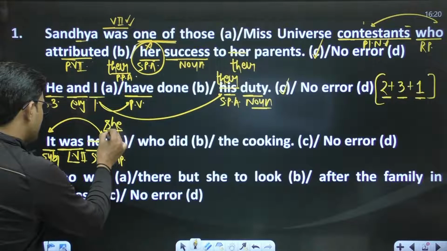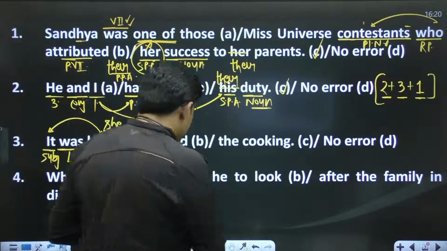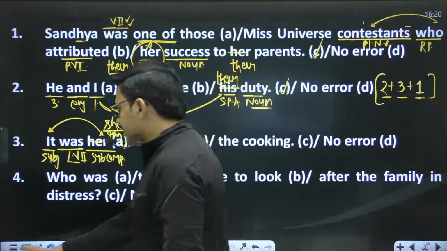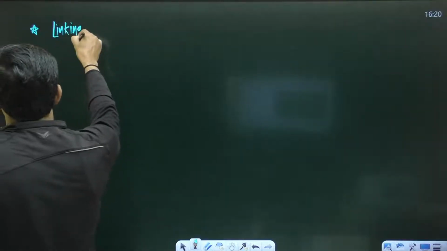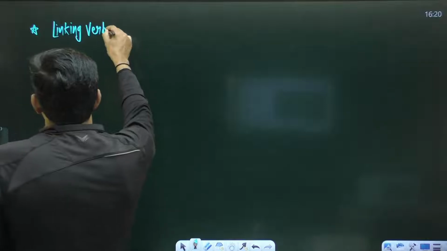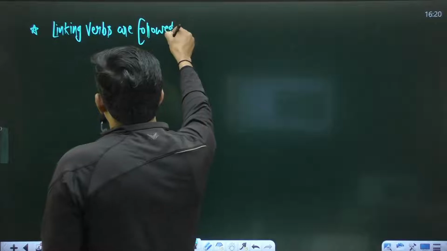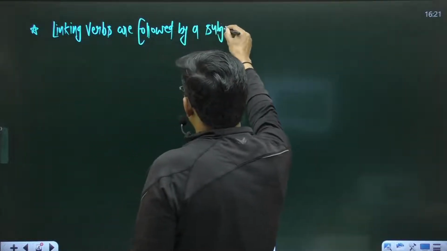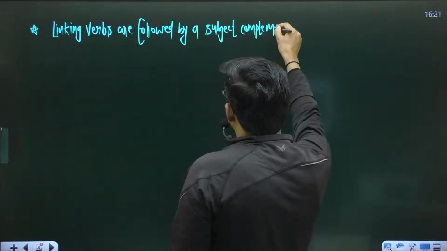If you use a subjective case pronoun, she will be there, and the error is in part A. Error is in part A. Okay, so what is the concept? The concept, you can say, is: linking verbs are followed by a subject complement. Linking verbs are followed by a subject complement.